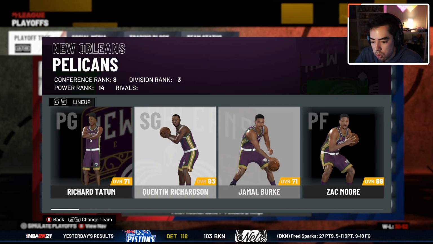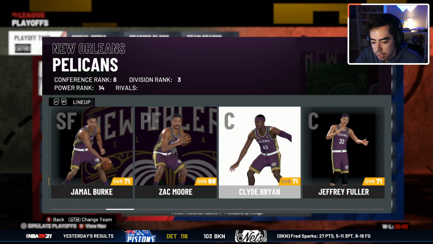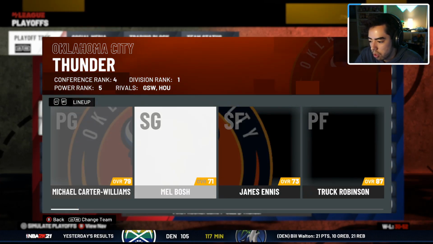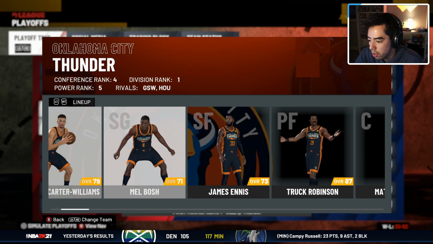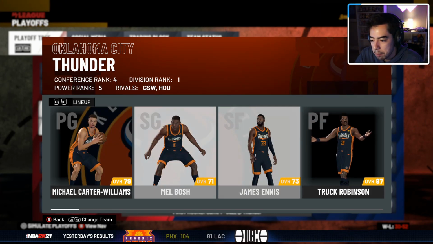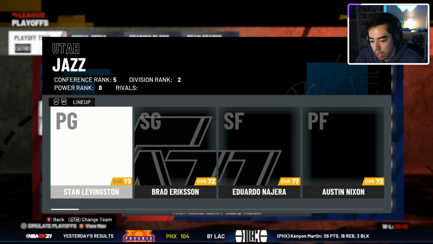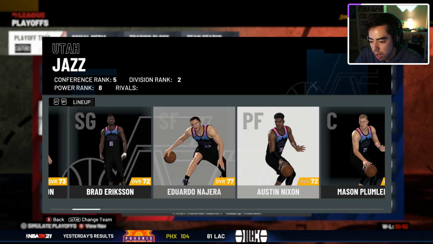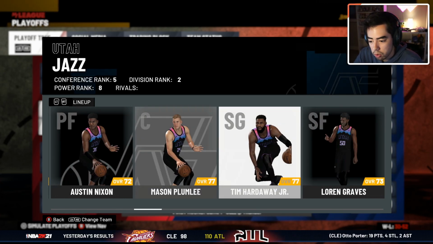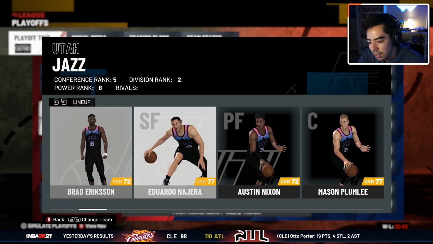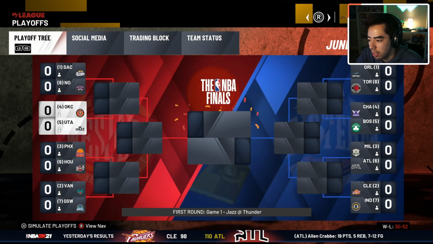They're led by Quentin Richardson. And yeah, that's it. We got Oklahoma City versus Utah. Michael Carter Williams with Chuck Robinson. Okay, so they have a duo. Not bad. That gives them an advantage at this point. Nahara is on the Jazz with Mason Plumlee and Tim Hardaway Jr. So they have 3 guys, but neither of them are above an 80 overall, so that's kind of rough.